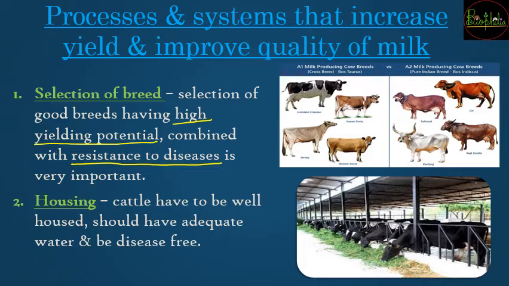The second important thing is that you have brought a good cow breed or buffalo breed, but now when you are going to keep that particular animal for your production, you need to have a very good housing system. If you bring a dog to your house, or you bring some guests to your place, do you keep your house very dirty? No, you are going to keep your house well cleaned. You are going to have everything at its own place.